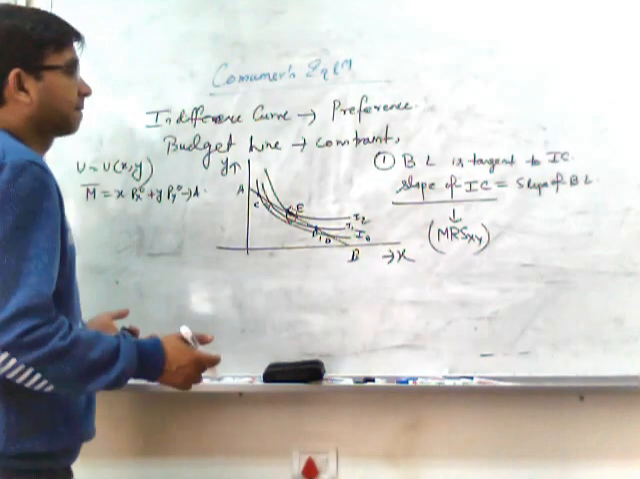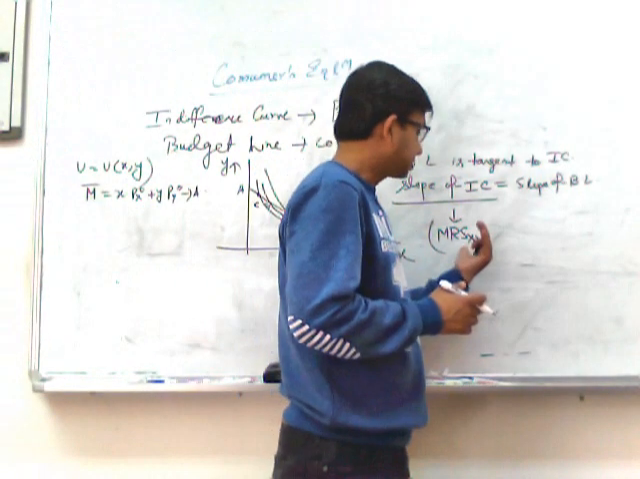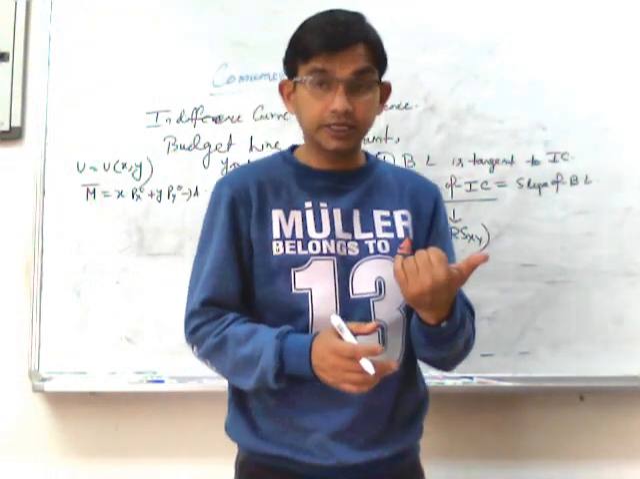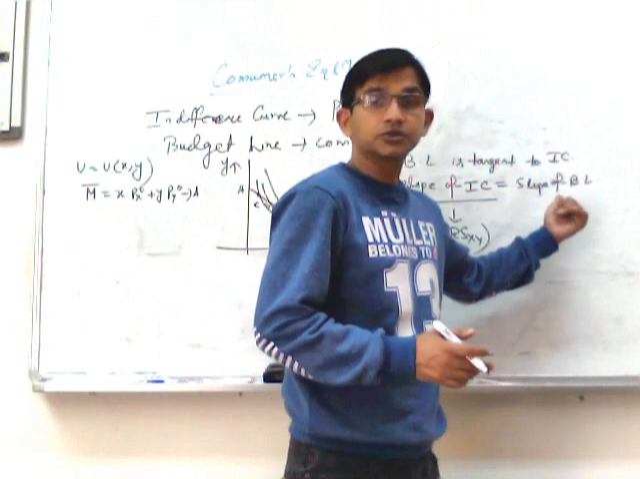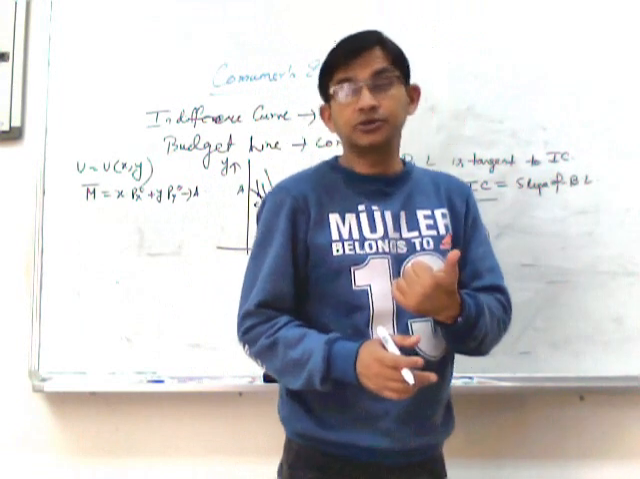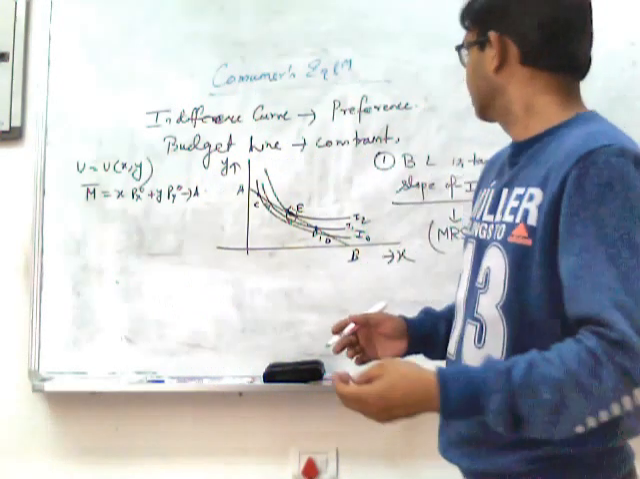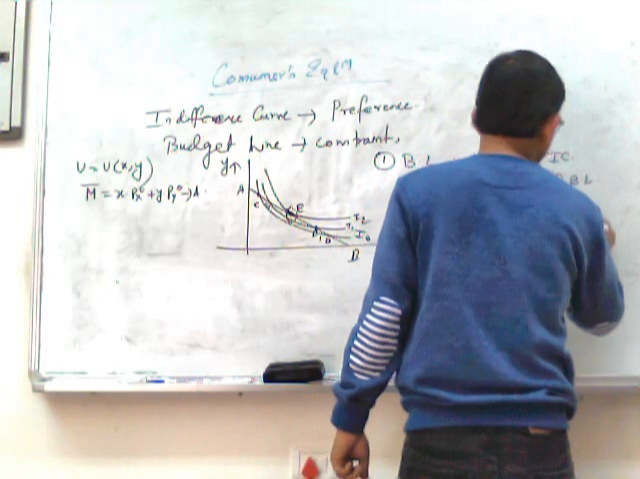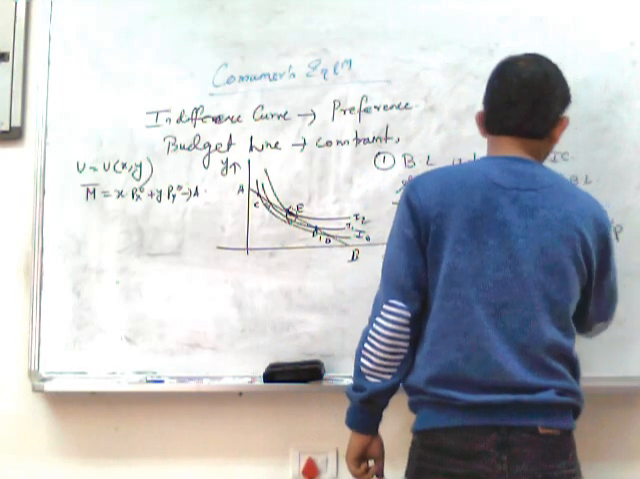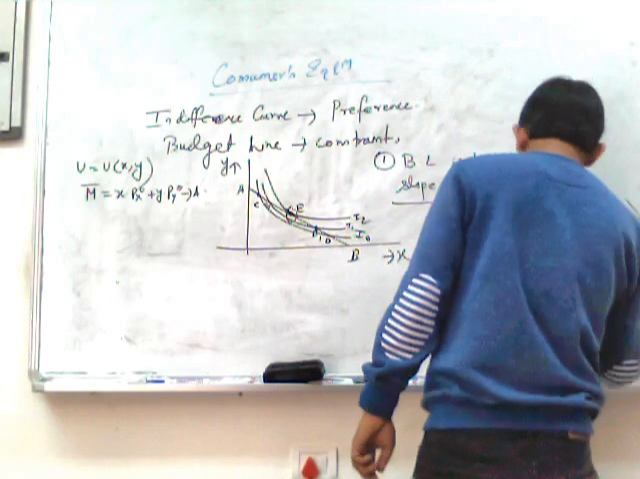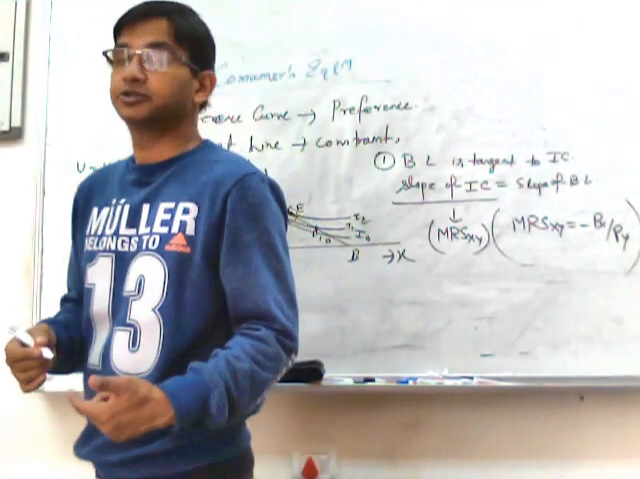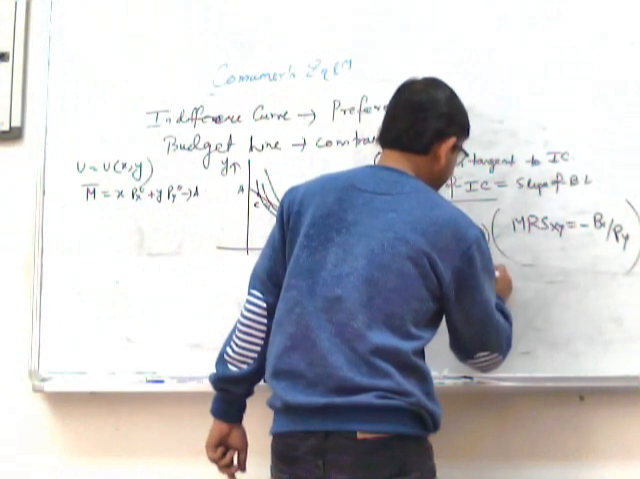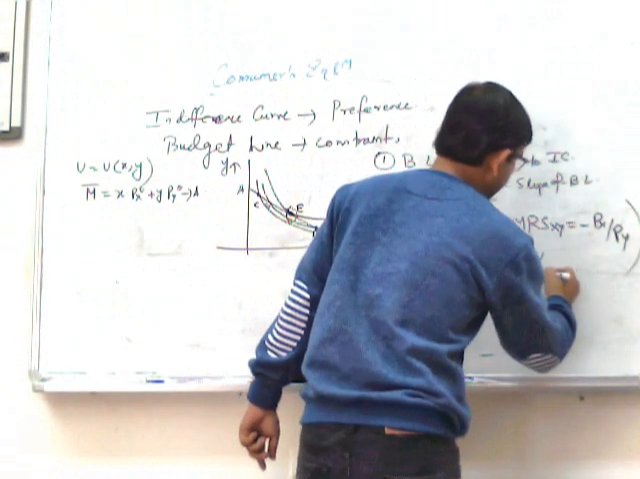So, one thing is what he wishes: how much Y he wishes to sacrifice to consume one additional unit of X. The other indicates how much Y he has to sacrifice to consume one additional unit of X. So we can write here that MRS XY equals minus Px by Py. This is called the necessary condition of the consumer's equilibrium. This is called the first order condition, or the necessary condition.